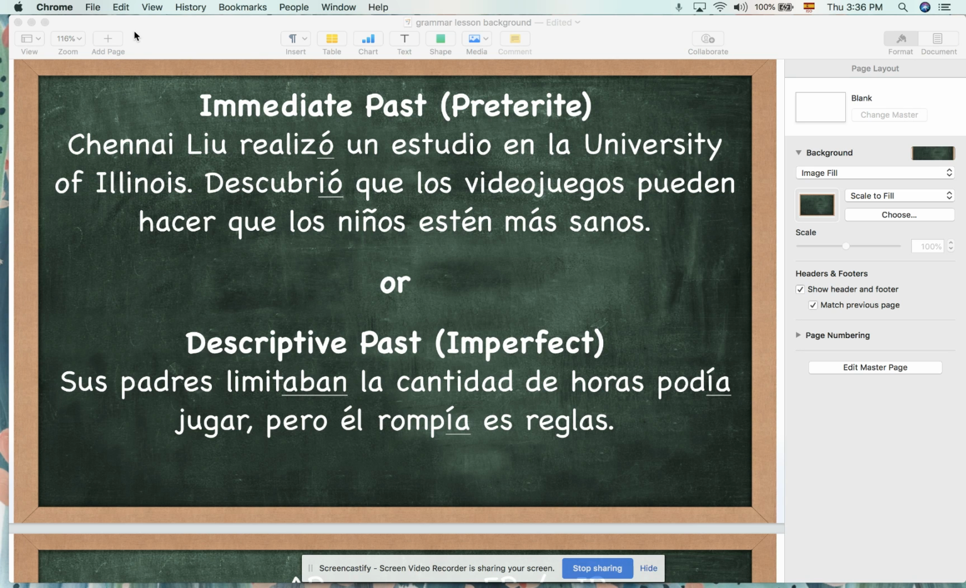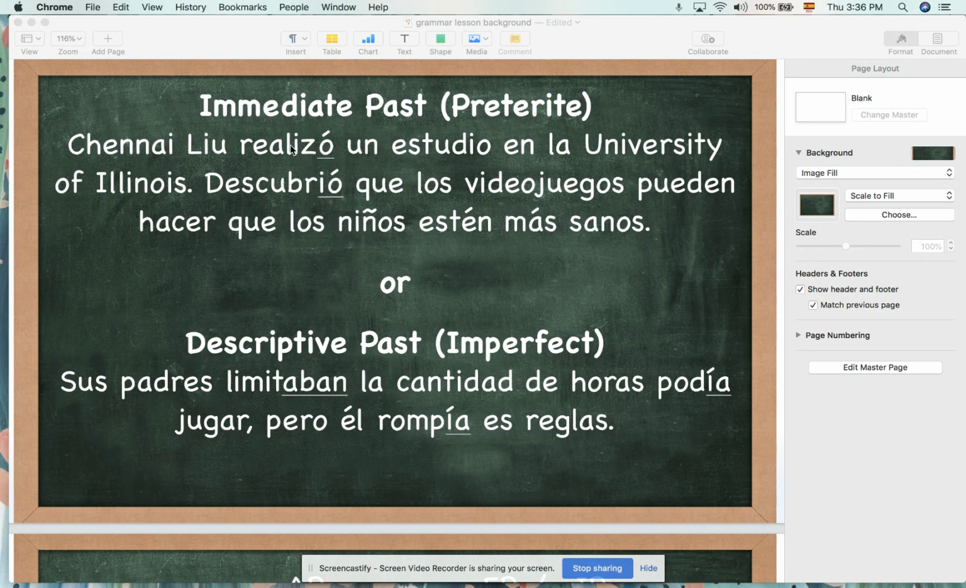Hey guys, the big grammar concept that we're looking at in this unit is the immediate past tense versus the descriptive past tense. The one that we've been working with so far in this semester is the immediate past tense. We've learned to say, for example, ayer Namibia Flores fue al gimnasio. Hizo abdominales, saltó a la cuerda. Those are all examples of the immediate past tense.